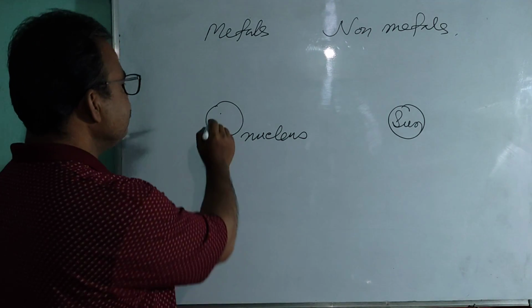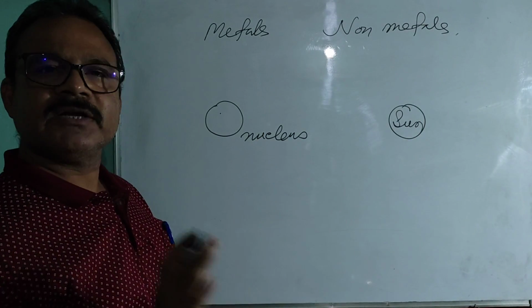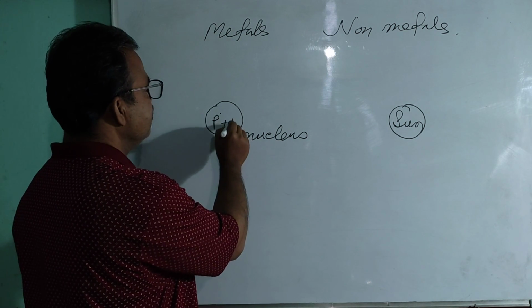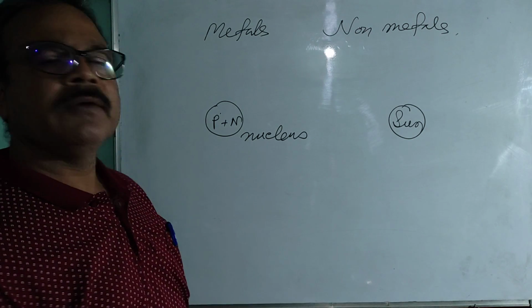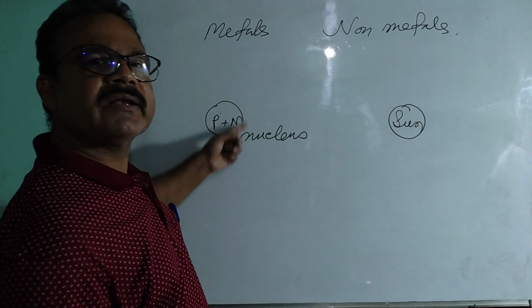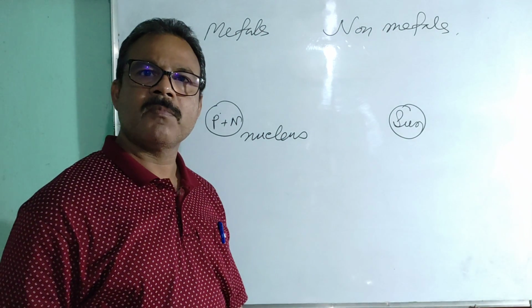In the nucleus there are two different types of particles, known as subatomic particles. They are protons and neutrons.